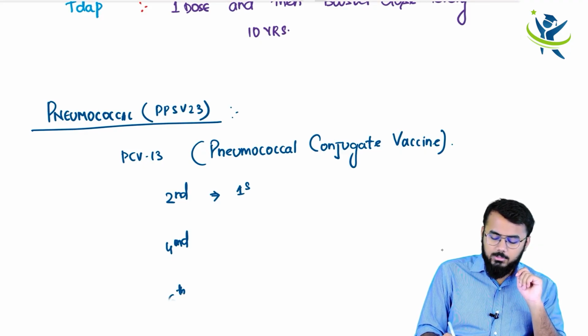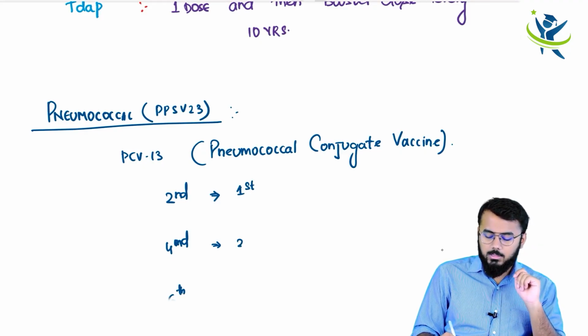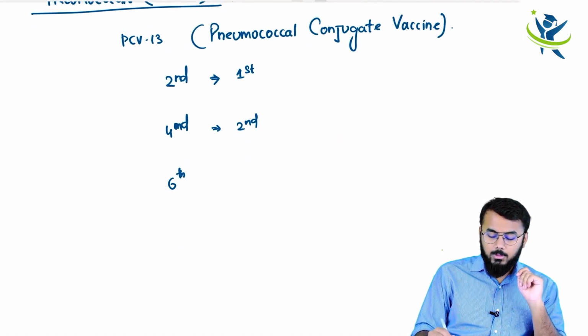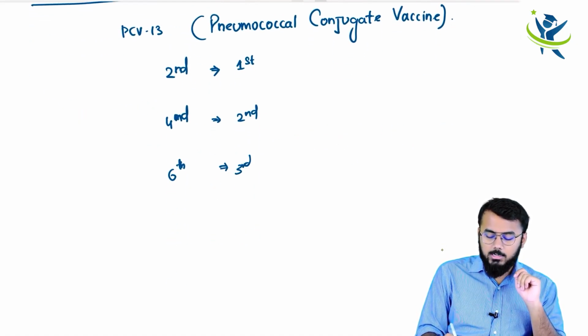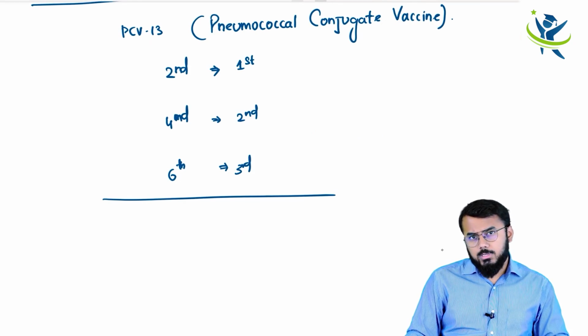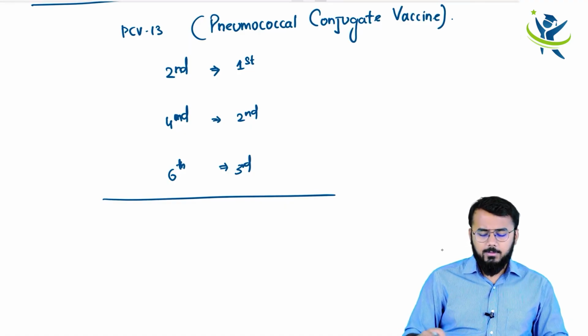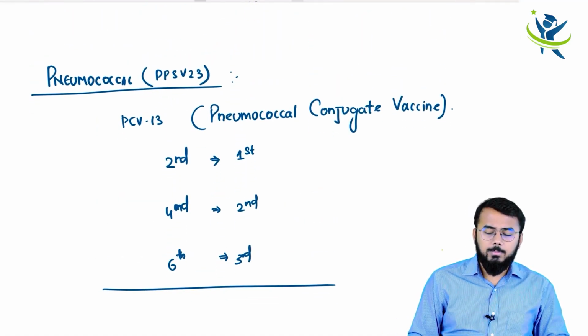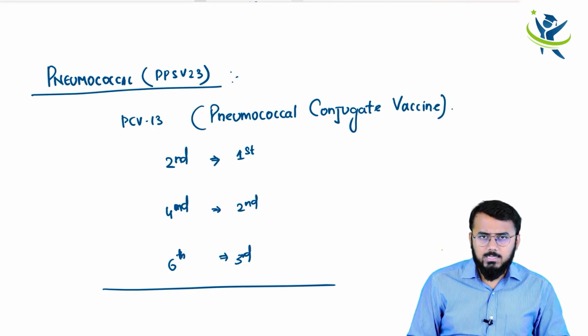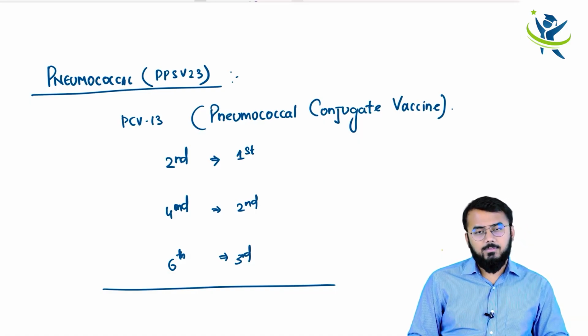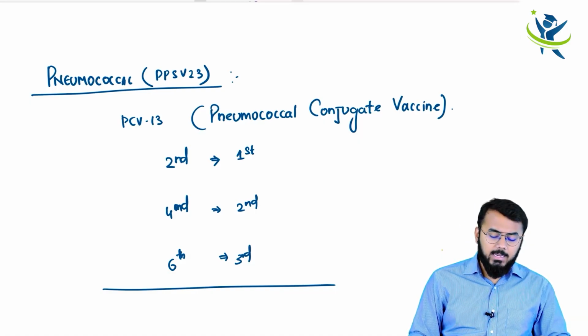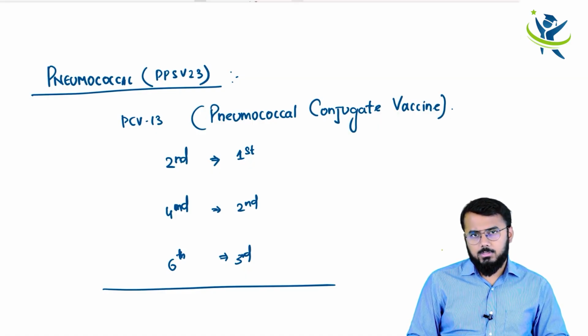You take the first dose. In the fourth month, you take the second dose. Now, in the sixth month, you take the third dose. After taking these doses, you need to wait at least 1 year before taking the pneumococcal PPSV23 vaccine. So if you want to take the PPSV23 pneumococcal vaccine, first you have to take PCV13, wait 1 year, and then take the PPSV23 vaccine.